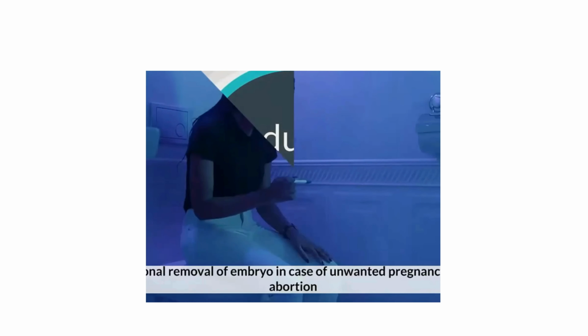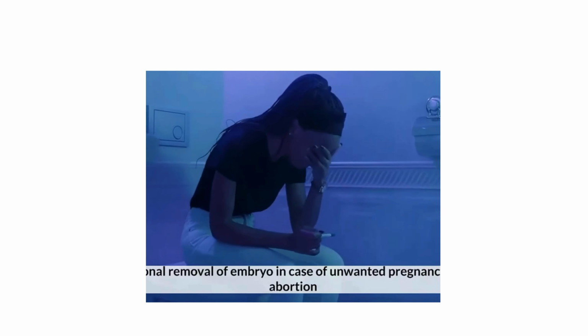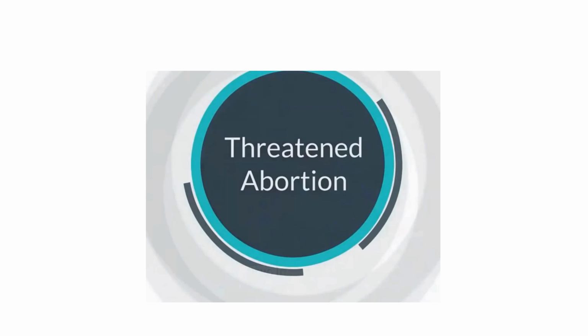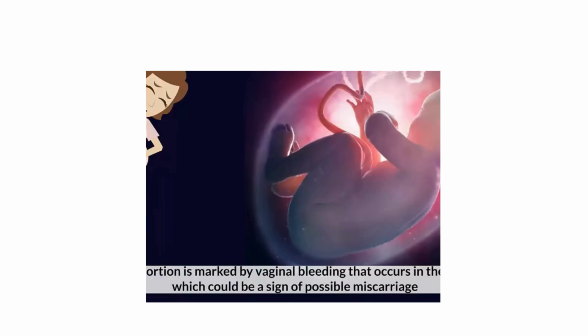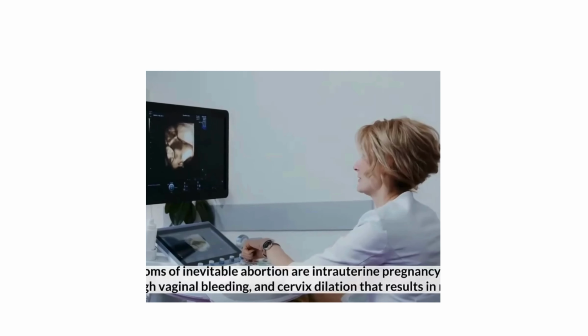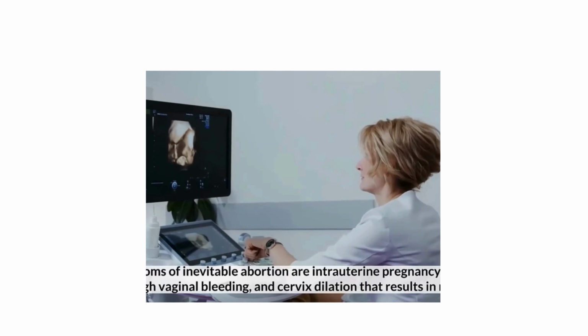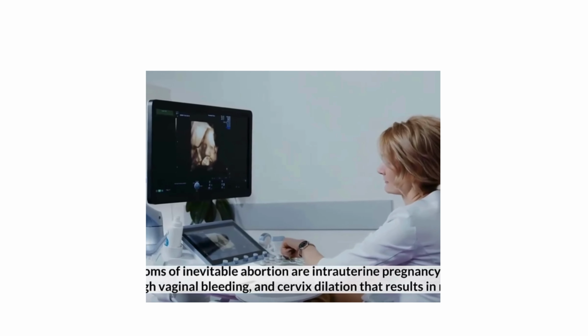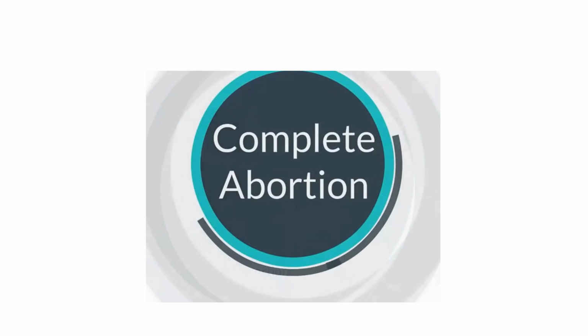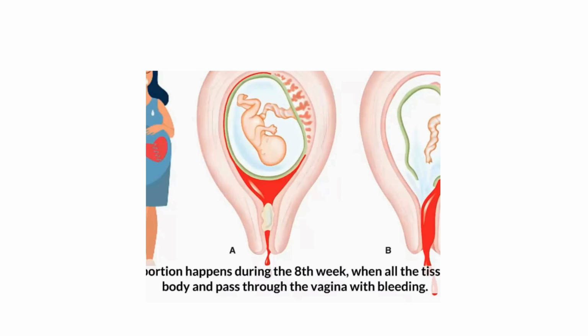Induced abortion. The intentional removal of the embryo in case of unwanted pregnancy is induced abortion. Threatened abortion. Threatened abortion is marked by vaginal bleeding that occurs in the first trimester, which could be a sign of possible miscarriage. Inevitable abortion. The symptoms of inevitable abortion are intrauterine pregnancy with worse cramps, high vaginal bleeding, and cervix dilation that results in miscarriage.